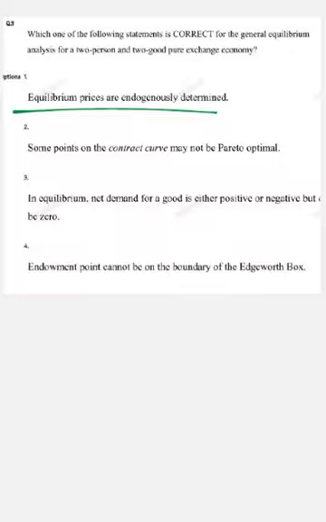Now come to option number 4. Endowment point cannot be on the boundary of the Edgeworth box. The initial endowment can lie inside or on the boundary or even at a corner. There is no restriction like that. So this is also incorrect. So the final answer is option number 1, that is, equilibrium prices are endogenously determined.